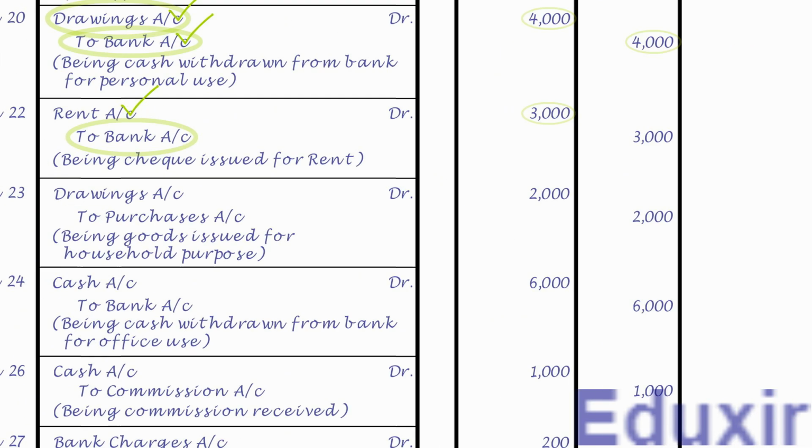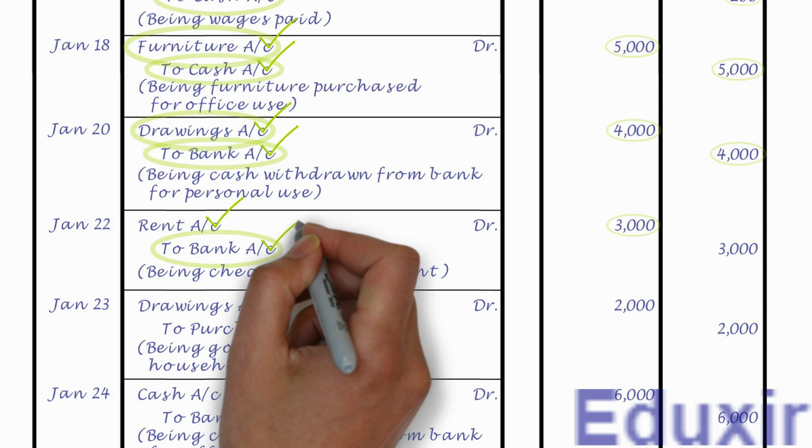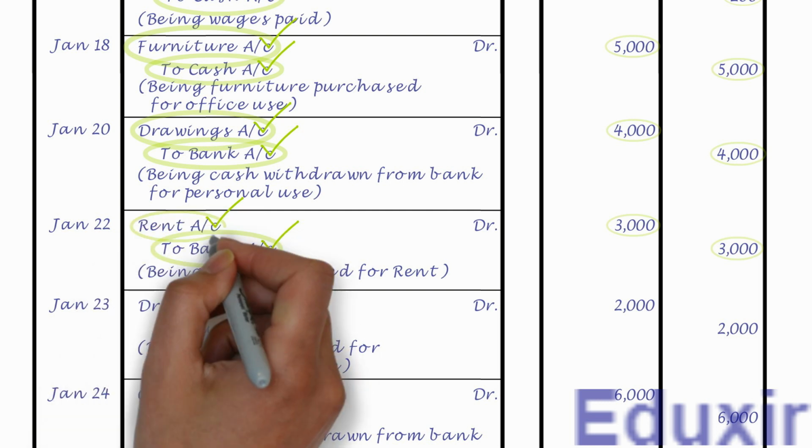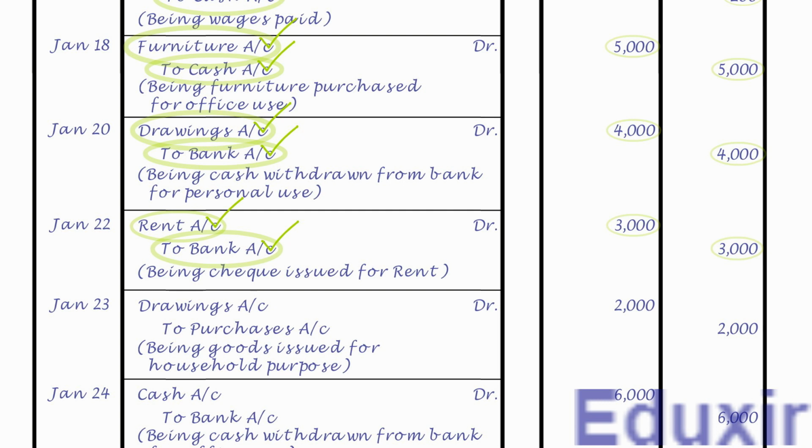As the name suggests, it needs to be posted on the credit side of bank account and the credit amount is 3000 rupees. Note that the details that need to be posted into the particulars column is rent account. As we already have the bank account, let us now post this entry into that account.